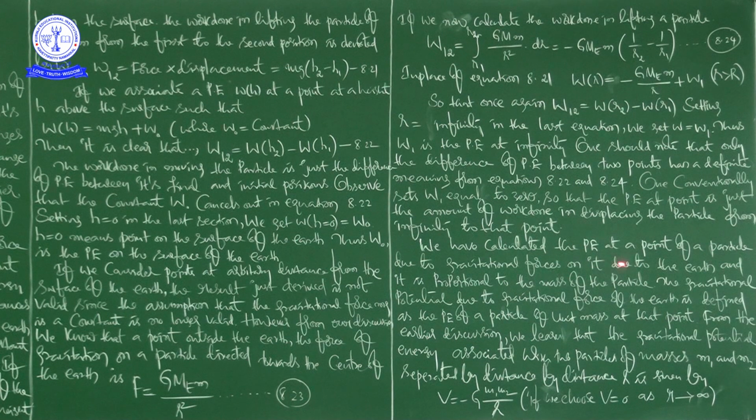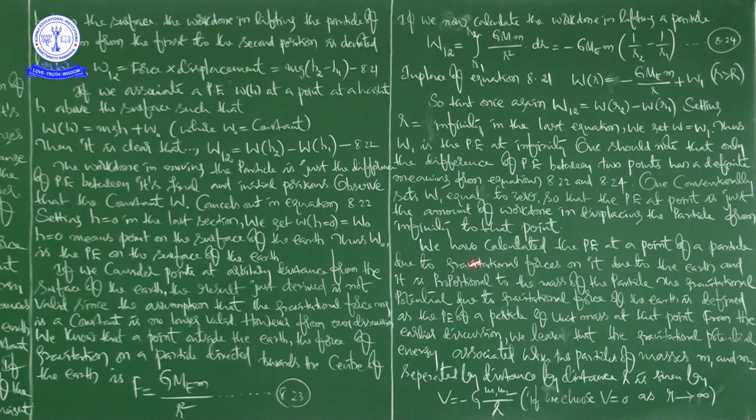Next, we have calculated the potential energy at a point of a particle due to the gravitational forces on it due to the earth, and it is proportional to the mass of the particle, full stop. The gravitational potential due to the gravitational force of the earth is defined as, I will repeat once again.